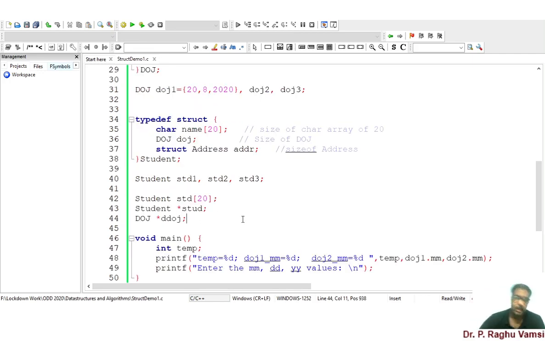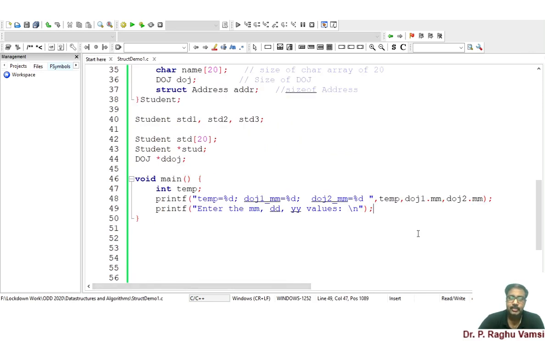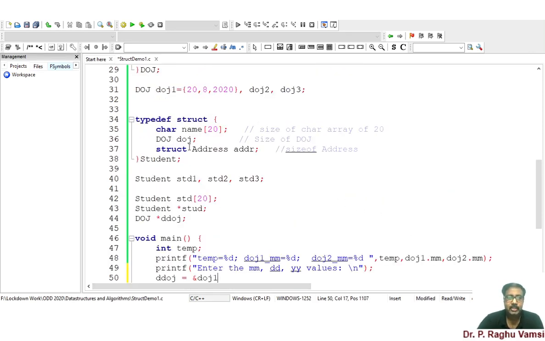Now we'll see how to use the structure pointer variable, like doj star ddoj. Basically, this ddoj should be in a position to hold only doj types. Now I will declare ddoj is equal to ampersand doj1, because doj1 is also of type doj.